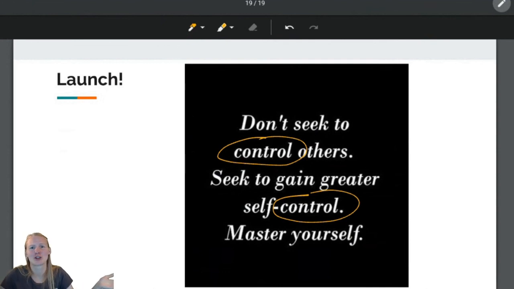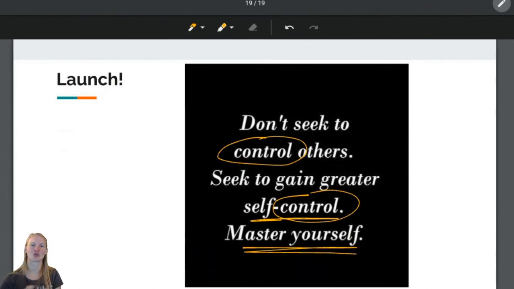Like, no, he's gonna do what he's gonna do. Or like, maybe if I do this, he'll do, or she'll do. Like, no. They're gonna do what they're gonna do. Don't try to control them. Don't try to manipulate them. Seek to gain greater self-control. Seek to gain greater mastery of yourself. Be able to control your actions and your feelings. And the more you focus on you, the less you'll need to focus on other people so much. Because other people are not always as important as we think they are.